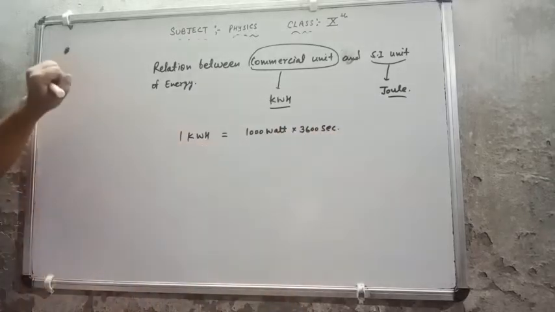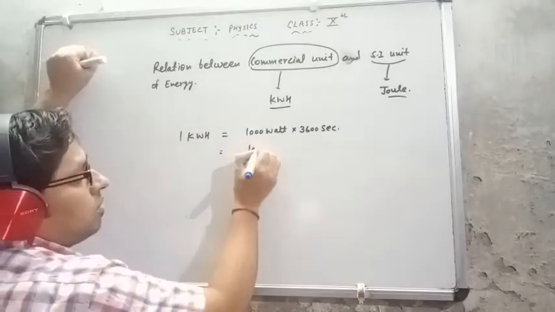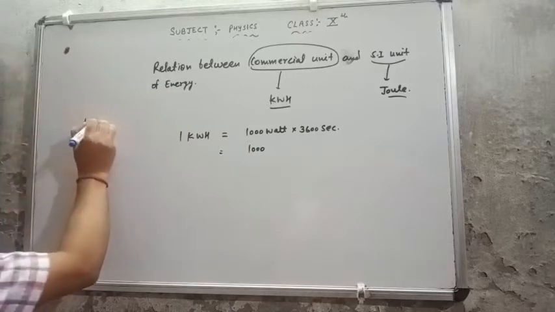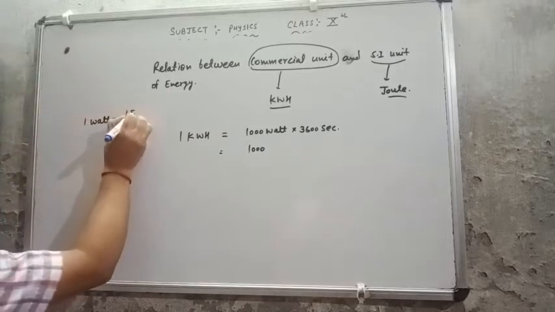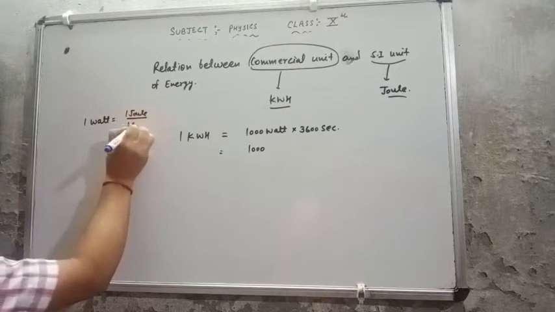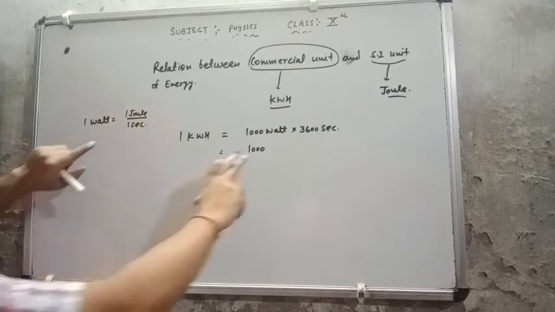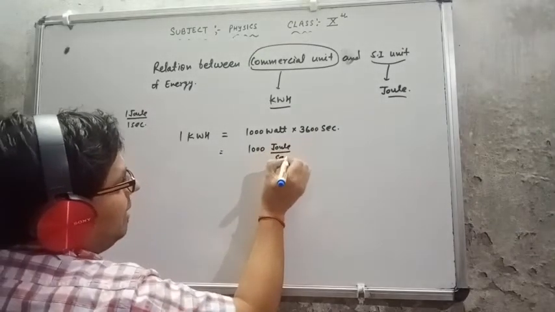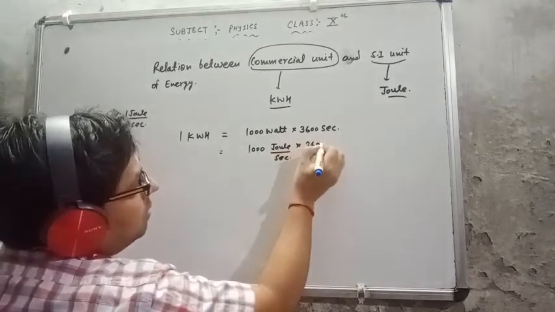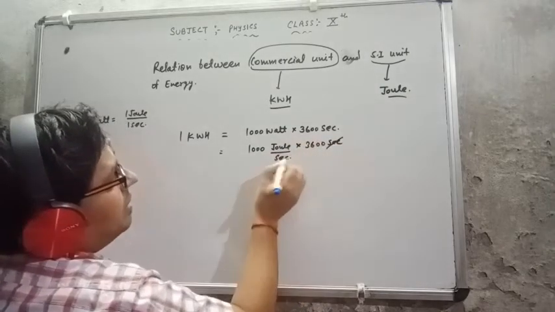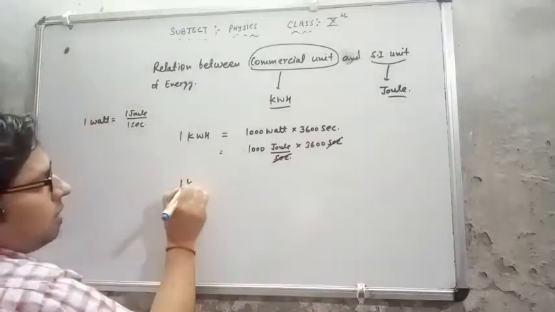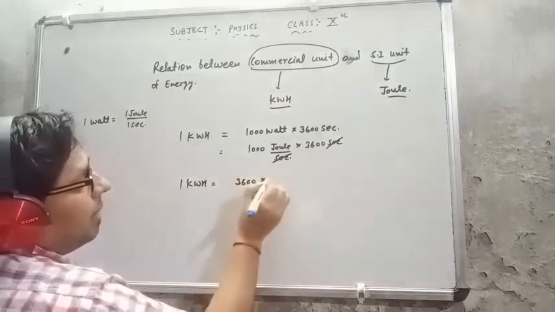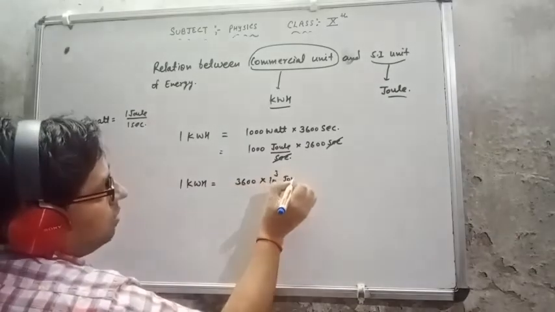We have read that 1 watt equals 1 joule upon 1 second. So 1000 watt equals 1000 joule upon second into 3600 second. Second cancels by second. So 1 kilowatt hour equals 3600 multiplied by 10 raised to the power 3 joule.